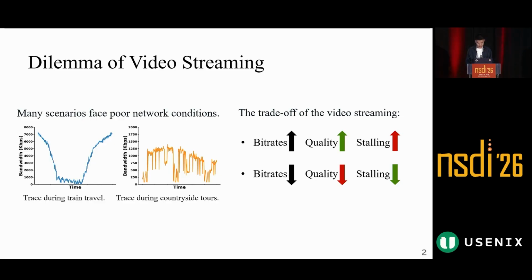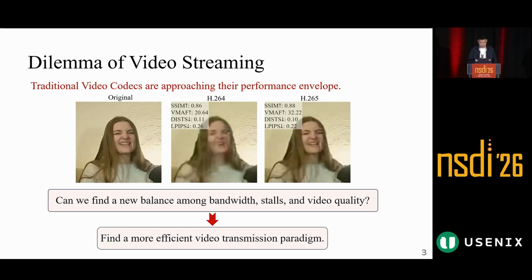High bitrate gives better quality, but it also increases stalling. Lower bitrate makes the video smoother, but the video quality drops. So the key problem is how to balance the bitrate, stalling, and video quality. Traditional video codecs are already very strong, but they are approaching their performance limit at low bandwidth. Under low bandwidth, they still need to sacrifice bits to present visual details. So we are trapped in the same trade-off as before. Can we find a new balance among bandwidth, stalling, and video quality?